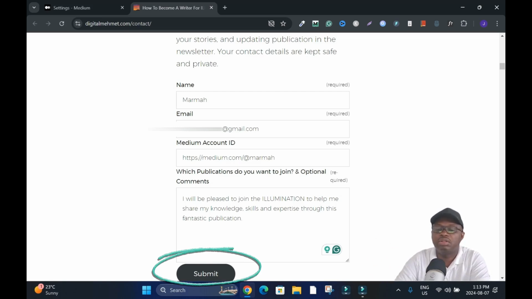Then you click on submit. I have done it already, so I don't want to. When you click on submit, it's gonna just bring out a pop-up box just to notify you that your application has been submitted. But if for some reason your email address, your Medium ID, or whatever you typed is wrong, it's gonna alert you to correct. That's why I like to copy and paste everything.